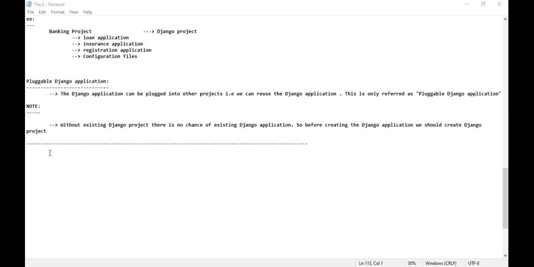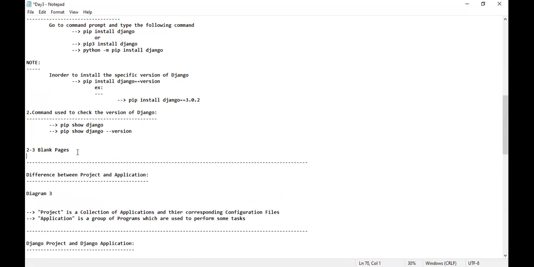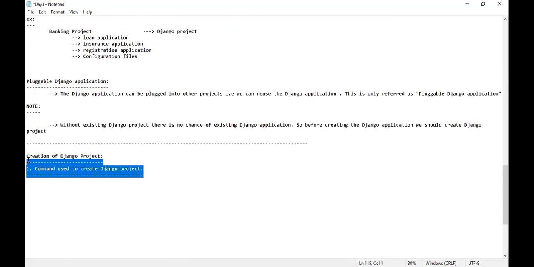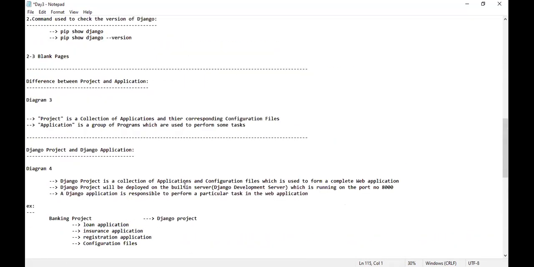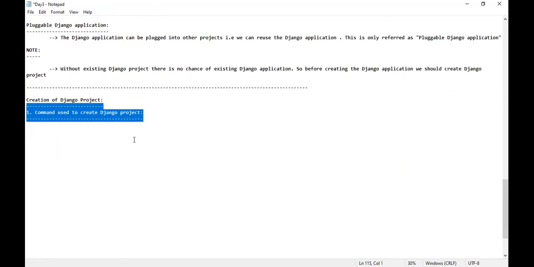Okay, sir, how to create a Django project? I'll write you the command to create a Django project. Observe properly. Now see here, I have written the command to create a Django project. The same thing you will do. Here also you have to write. Similarly, here also I have to write where you have left some space. Getting my point? Here also I have to write the command, whatever I have told. Why? Because whenever you're revising, it is very easy for you. Okay, sir, what is the command which is used to create the project?